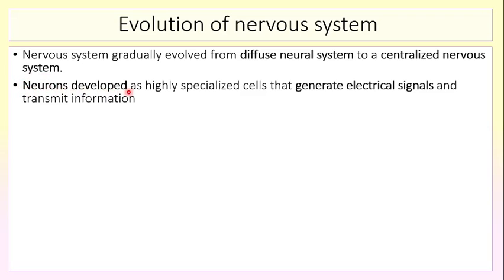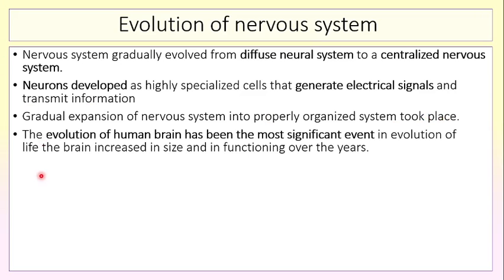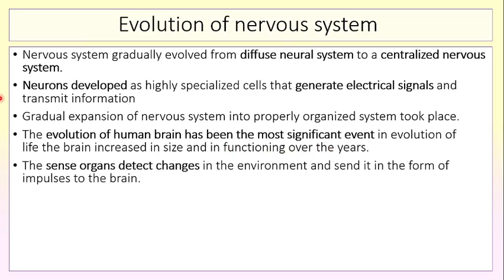Neurons developed as highly specialized cells that generate electrical signals and transmit information. Gradual expansion of the neuron system into a properly organized system took place. The evolution of the human brain has been the most significant event in the evolution of life. The brain increased in size and in functioning over the years.